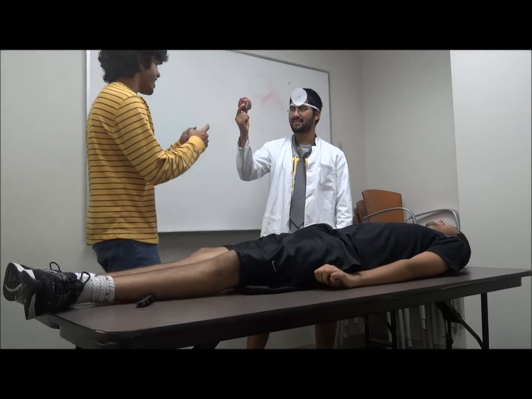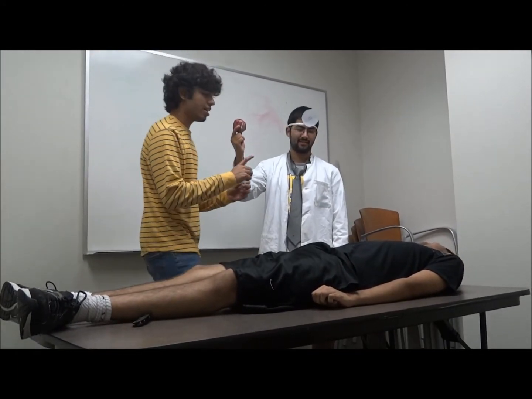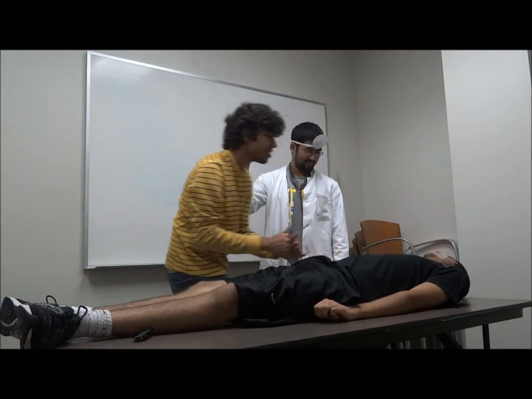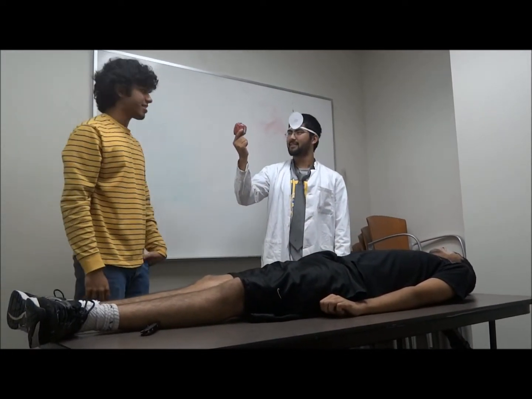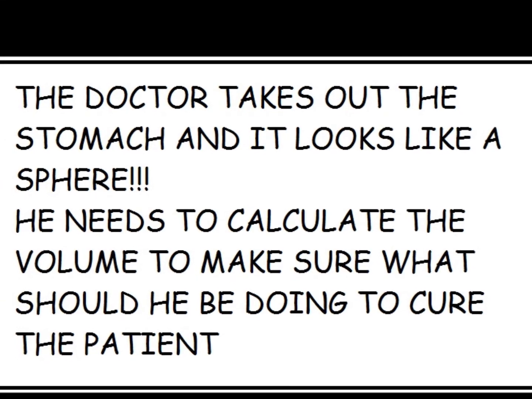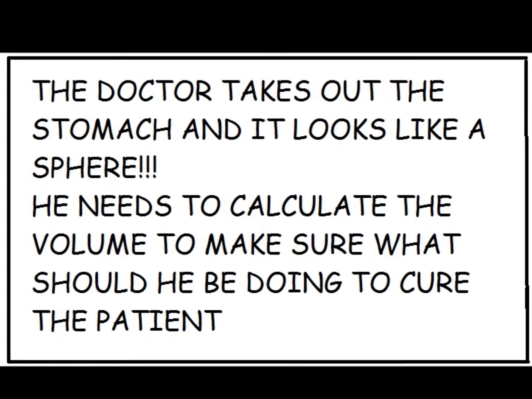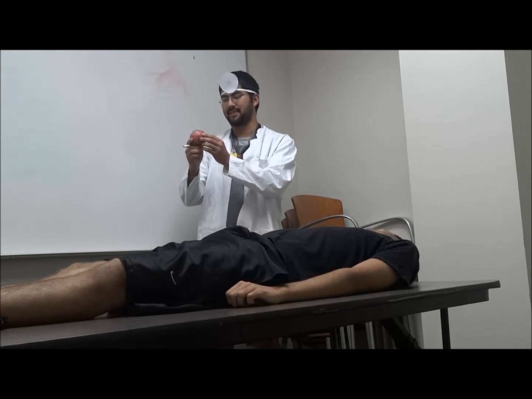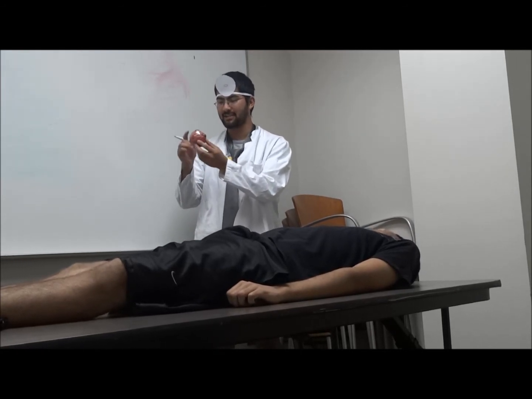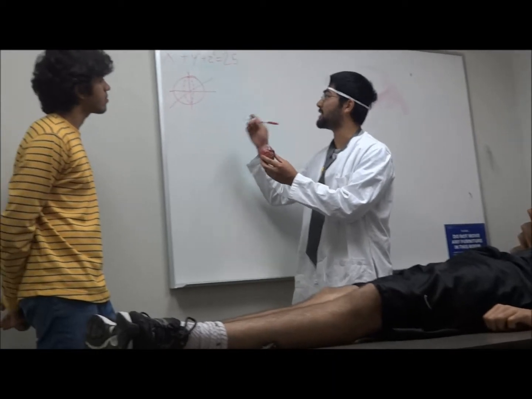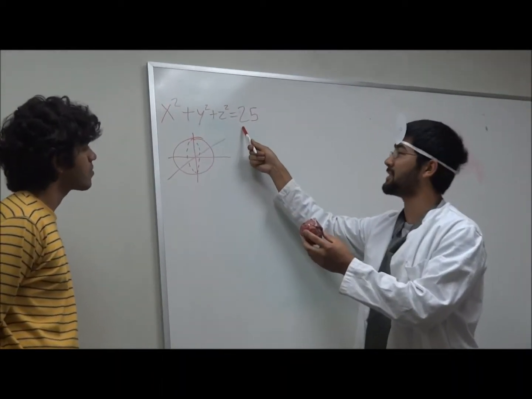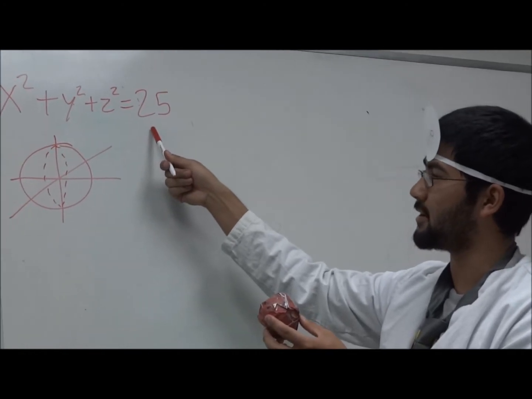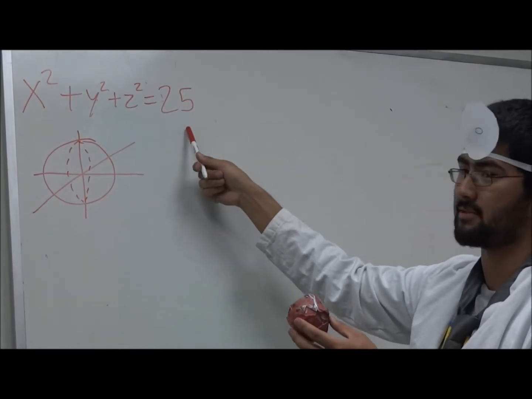Oh my god, doctor, that's a perfect sphere. Okay, cool. Okay, nice. Well, yes, it is a perfect sphere, and from my experience, this particular sphere would be related to the equation x squared plus y squared plus z squared equals 25. See, this is the equation of the sphere with radius 5 because 25 is 5 squared.